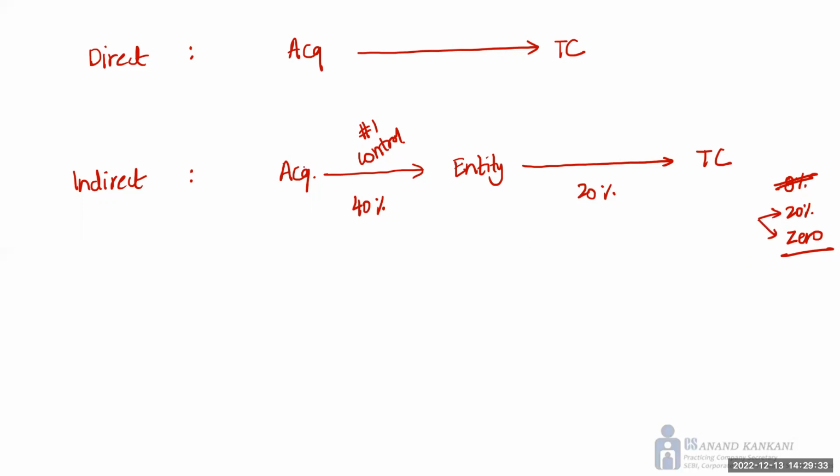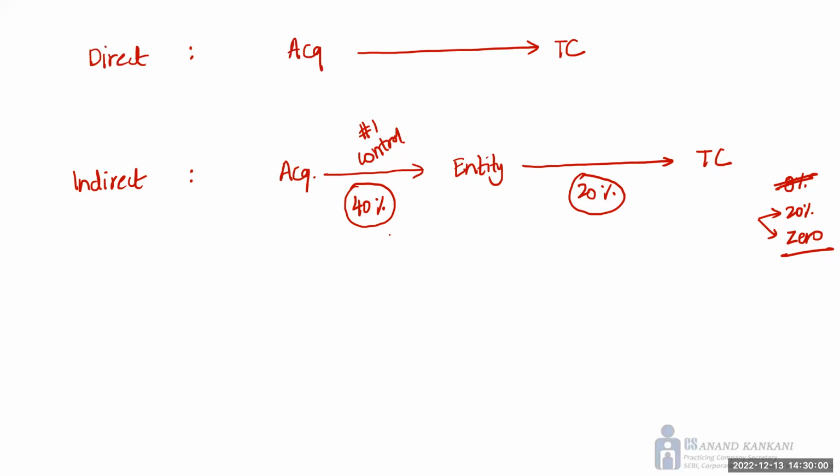Step 1 is that the acquirer needs to get control over the entity. Now the acquirer has acquired only 40%. If, with 40%, the acquirer has got control over the entity, then in that case we will say the acquirer has indirectly acquired this 20% in the target company. But if, with 40%, the acquirer does not get control over the entity, then there is no indirect acquisition, there is 0.